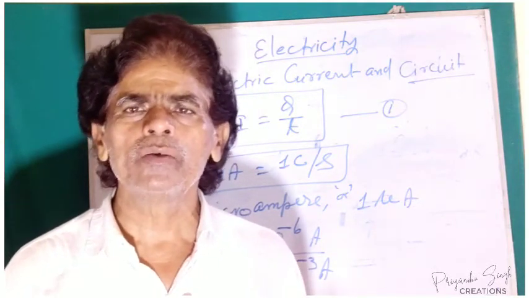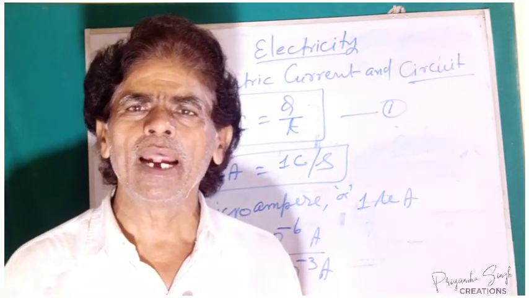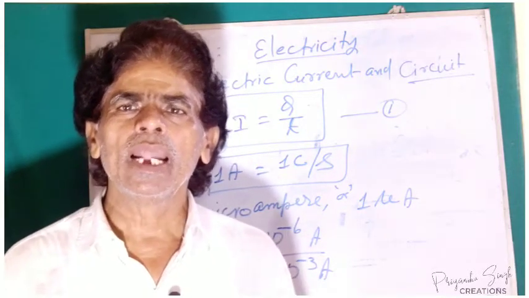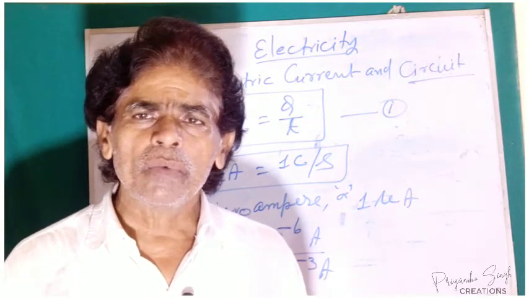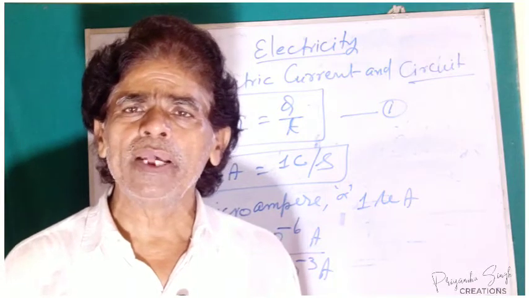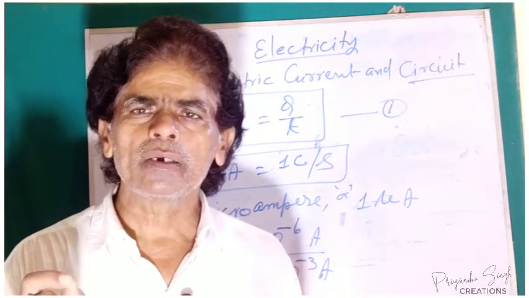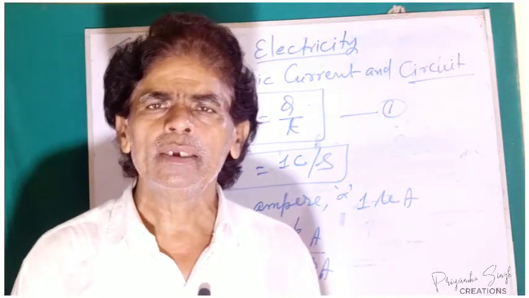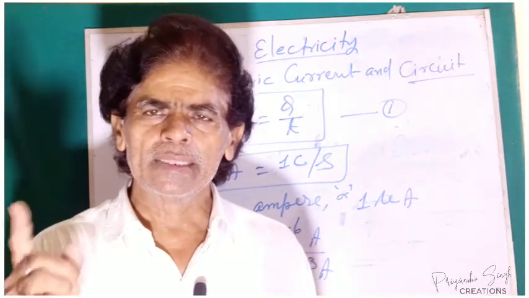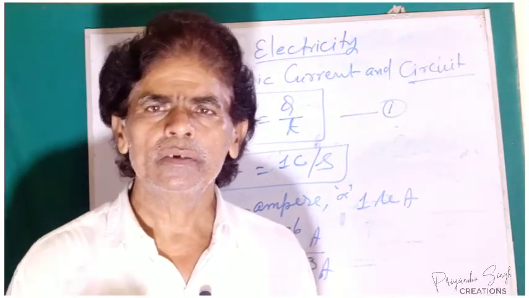Suppose that we want the electric potential difference between point A and B. Suppose the electrical work done on bringing the unit positive charge from infinity to A is VA, and that from infinity to B is VB.